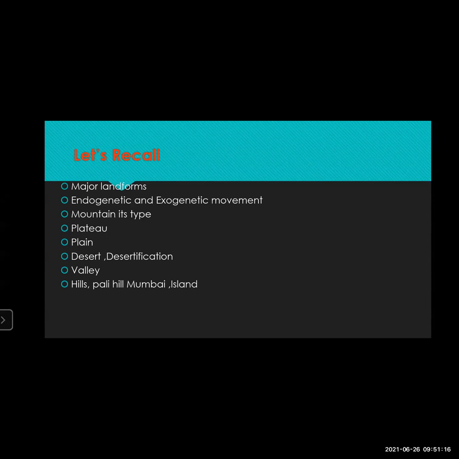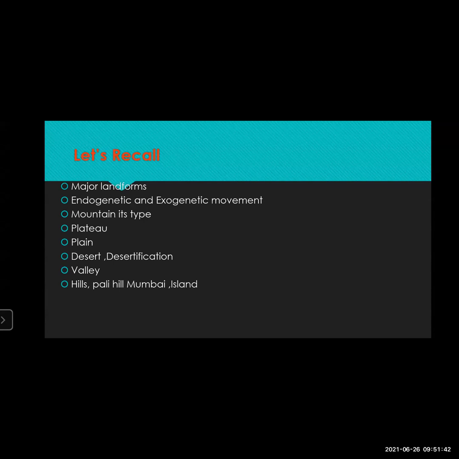We have seen a landform similar to mountain, which is called a hill. The hills are actually smaller or shorter in size in comparison with the mountain. They are easily accessible. One can easily go on the hill and enjoy the natural beauty over there. We have also seen the Pali Hill, Mumbai, Bandra.